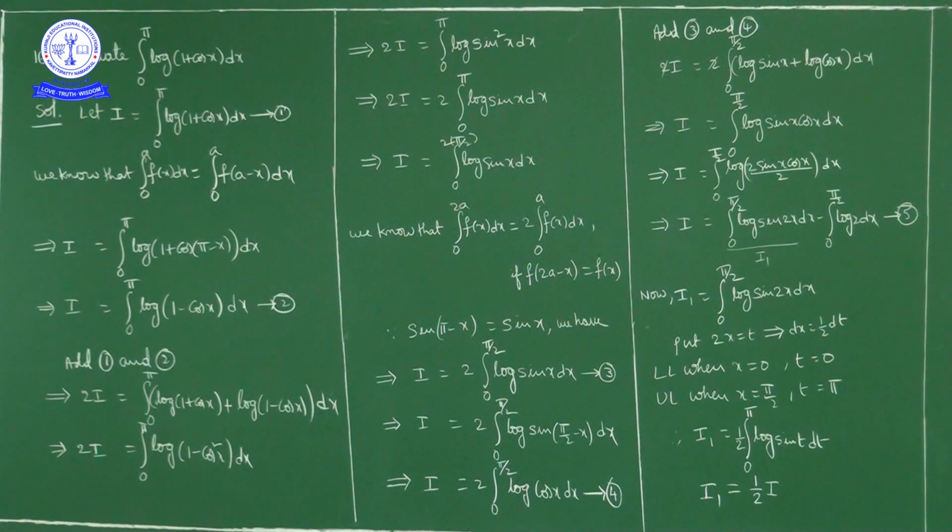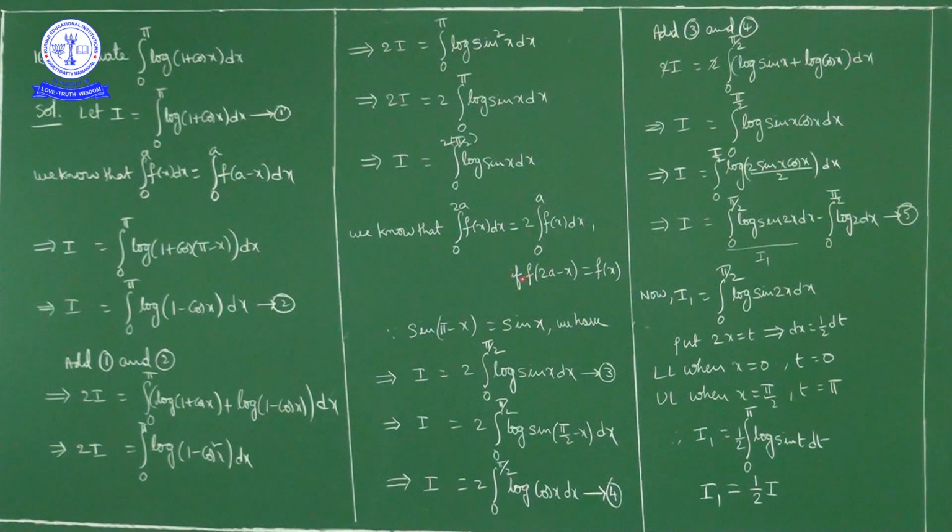dx. Here if you observe, pi we can write as 2 times pi by 2. Now we have a property: integral 0 to 2a f of x dx is equal to 2 times integral 0 to a f of x dx, if f of 2a minus x is equal to f of x.